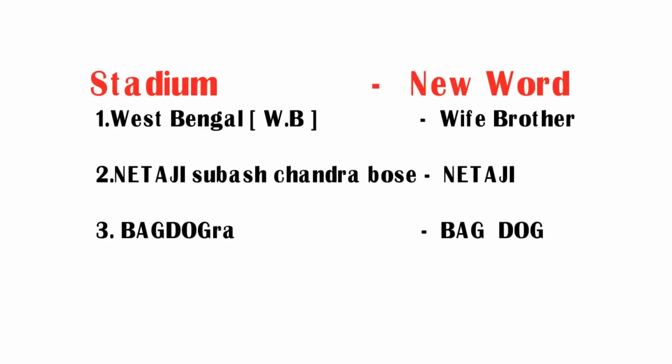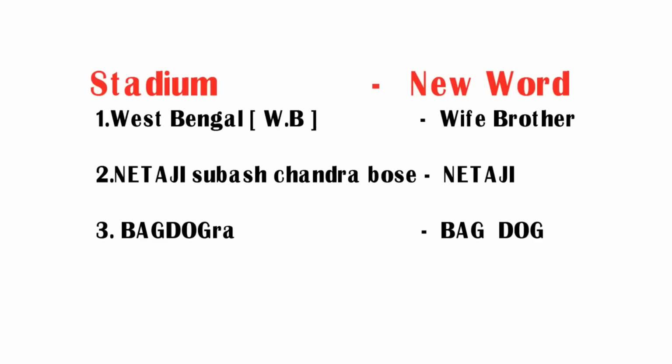Friends, if you observe the word West Bengal, its short form is WB. Let us assume a word using these two letters WB. Let us assume a word wife brother. Try to remember WB as wife brother. Coming to the second one, Netaji Subhash Chandra Bose. Try to remember a word Netaji. You can easily remember this because he is a great freedom fighter.